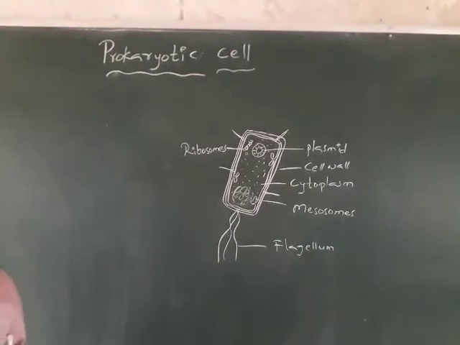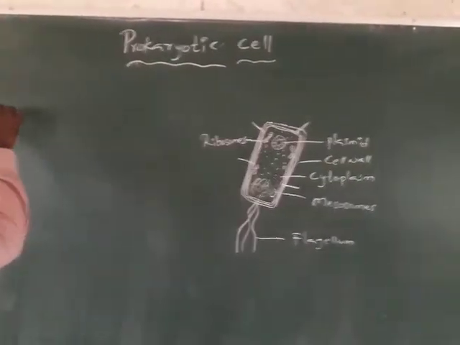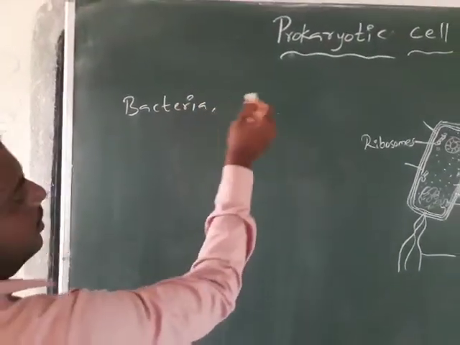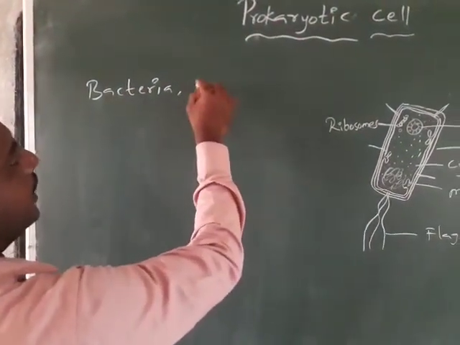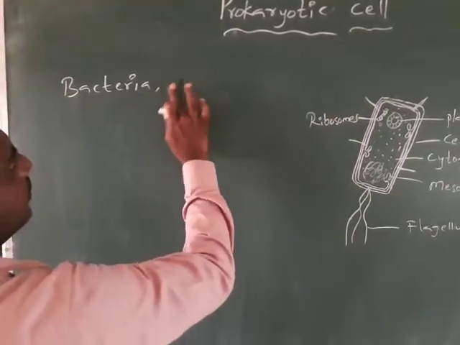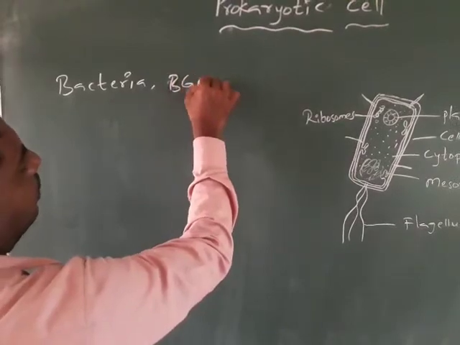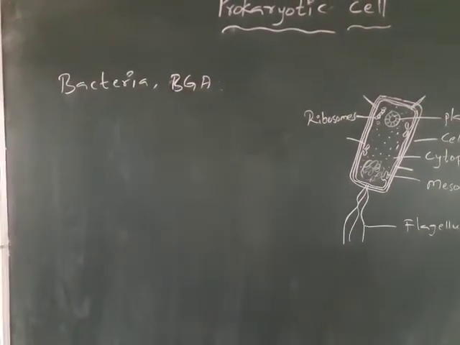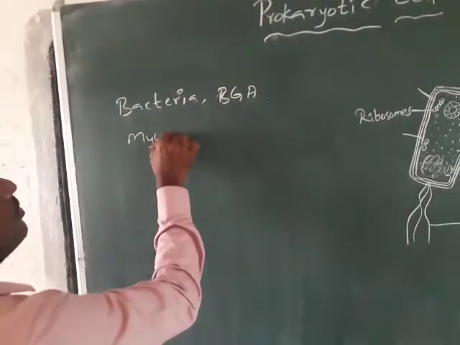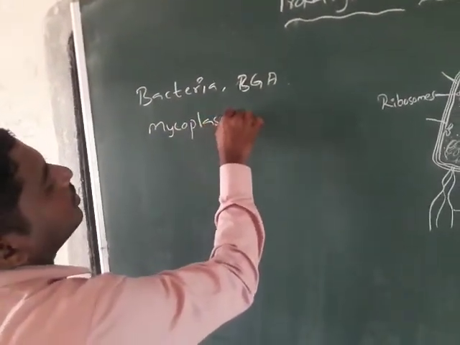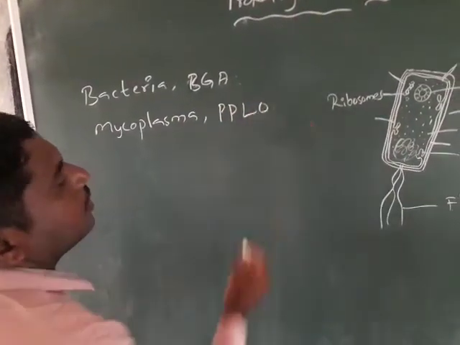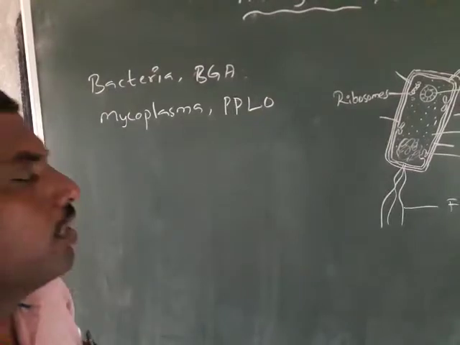What are the prokaryotic cells? See here: bacteria, blue-green algae, the cyanophycean bacteria, mycoplasma and PPLO, the pleuropneumonia-like organisms.